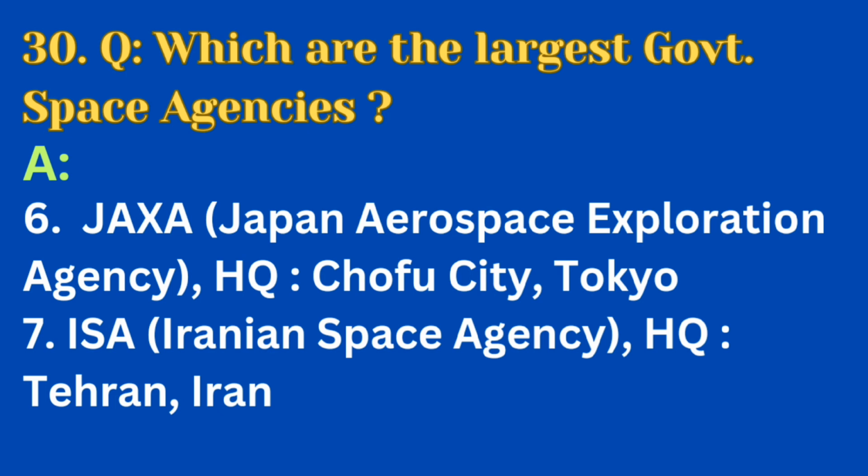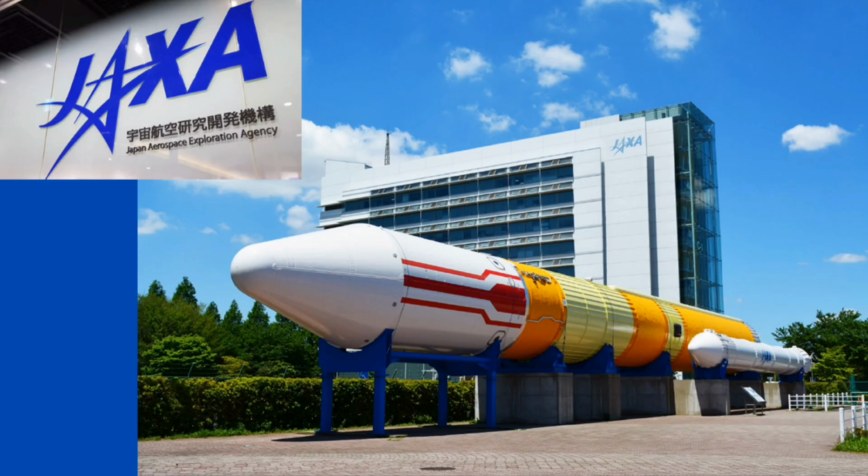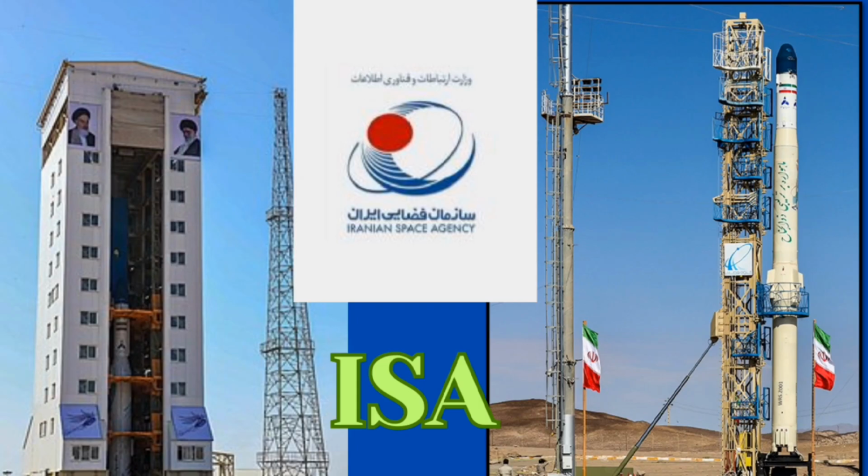And now number 6 agency all over the world is JAXA, Japan Aerospace Exploration Agency. Its headquarters is in Chofu City, Tokyo. And number 7 agency is ISA, Iranian Space Agency. Headquarters is in Tehran, Iran. This is the picture of JAXA, Japan Aerospace Exploration Agency, and this is the ISA, Iranian Space Agency.